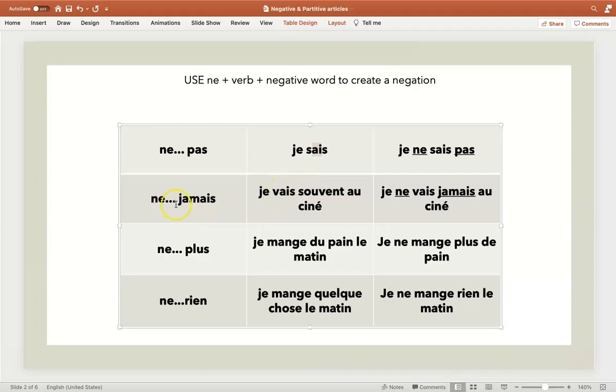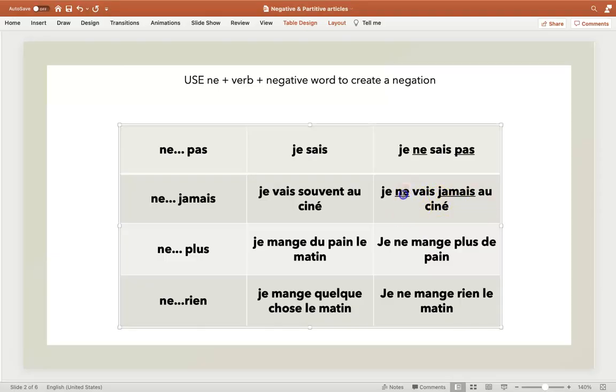Now we do exactly the same thing if we're using a different negative word other than pas. And usually when we use another negative word, the pas disappears. We replace it with a different negative word. So for example, ne jamais, jamais is never. So here I'm saying, je vais souvent au ciné. I often go to the movie theater. And here I want to say, I never go to the movie theater. Je ne vais jamais au ciné.